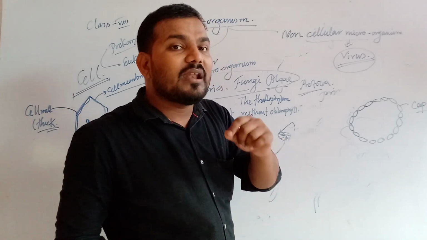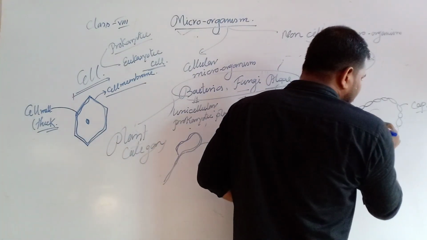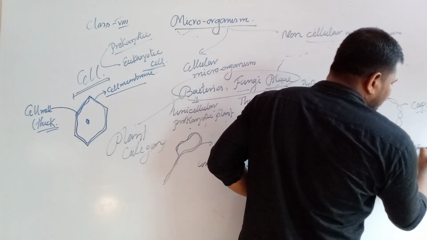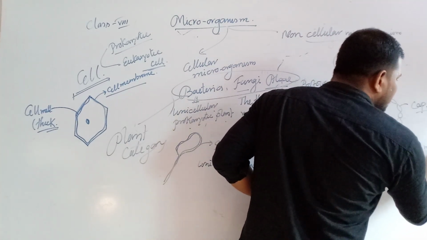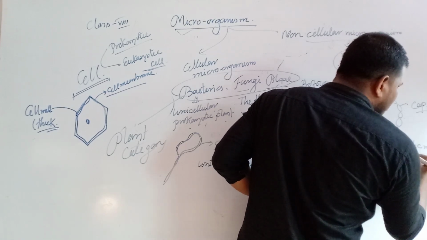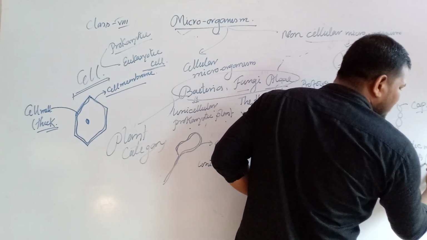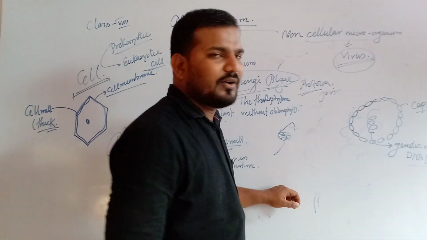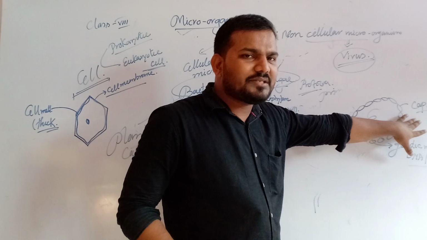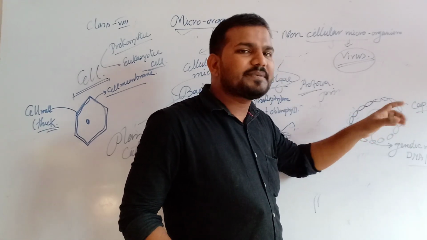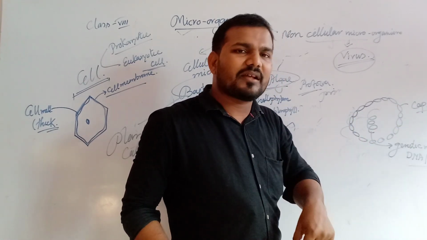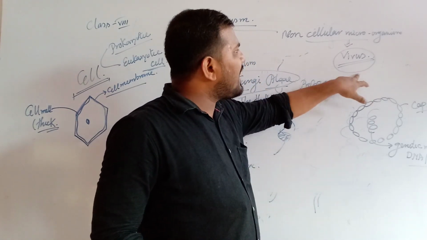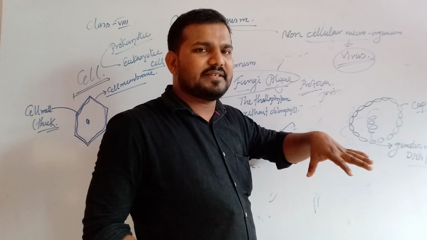Within the capsid, only genetic materials like DNA, deoxyribonucleic acid, or RNA, ribonucleic acid are present. So in case of the virus, within the capsid there is absence of cytoplasm or the cell organelles. That's why the virus is termed as a non-cellular microorganism.